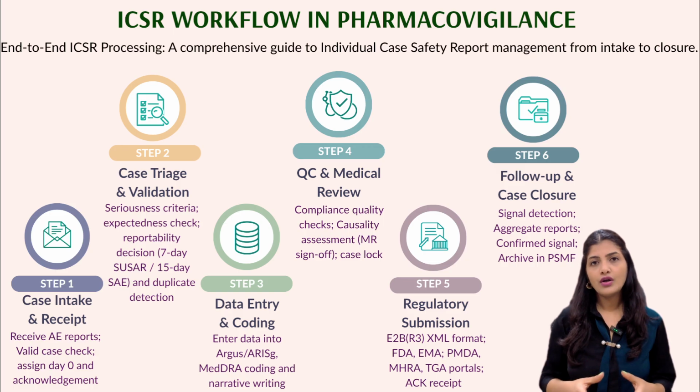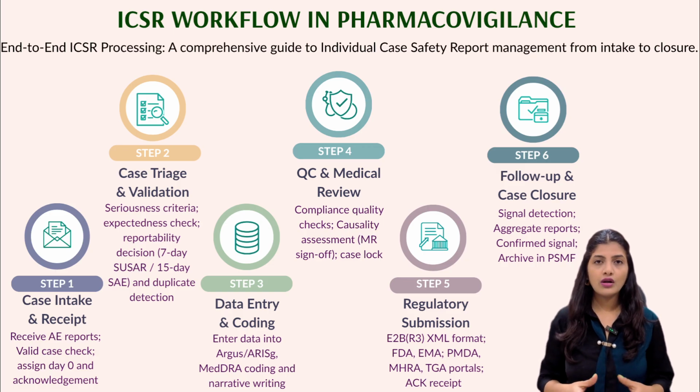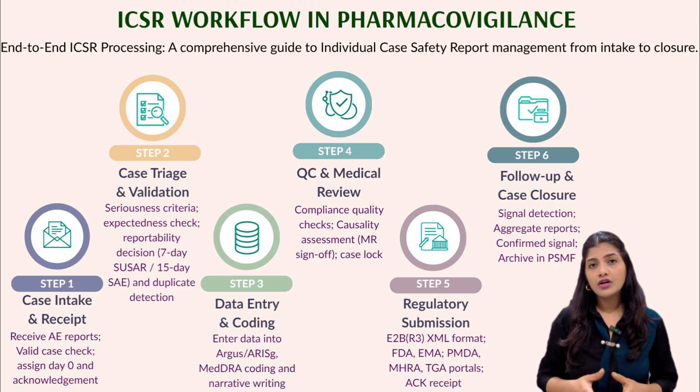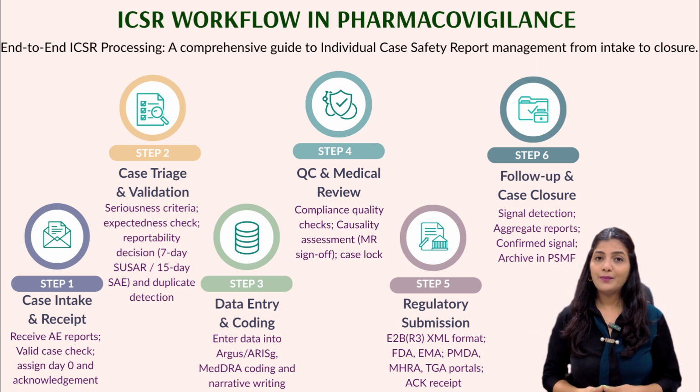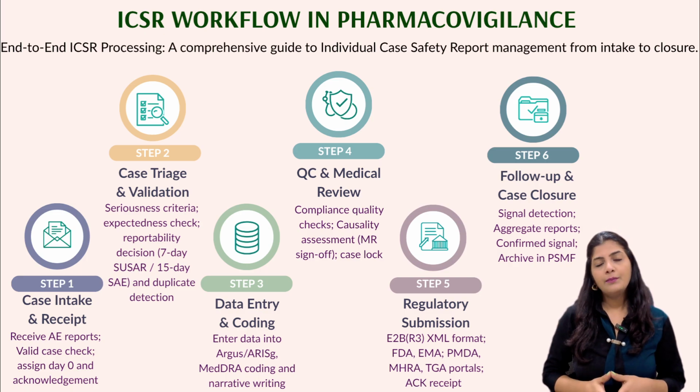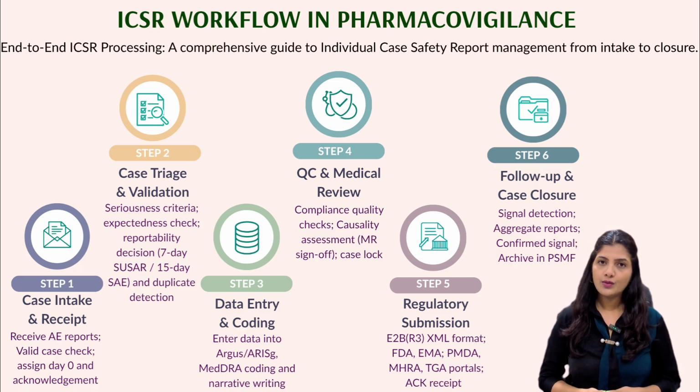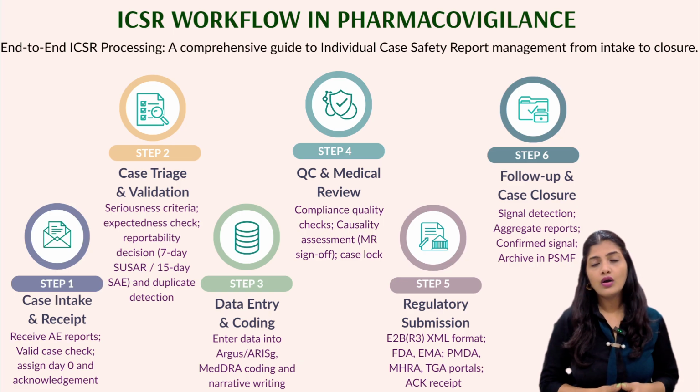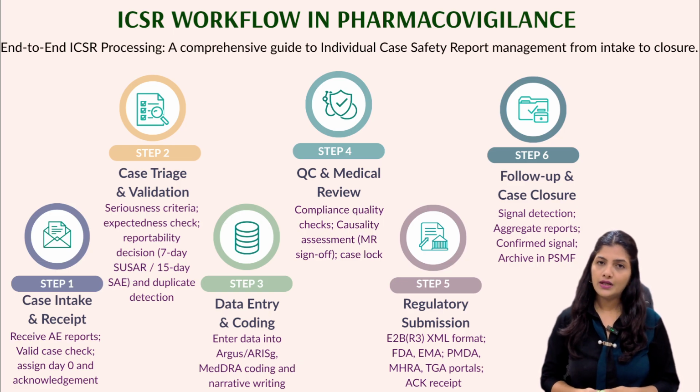The safety team monitors all the accumulated cases for patterns. This is signal detection. Tools like Empirica Signal run statistical analysis to flag if a particular drug is being associated with an event more than expected. Then periodic aggregate reports. PSUR, PBRER and DSUR are compiled summarizing all cases over a definite time period.